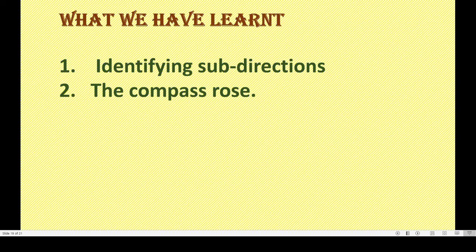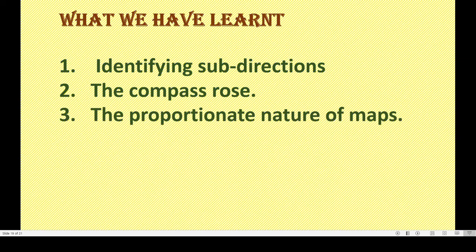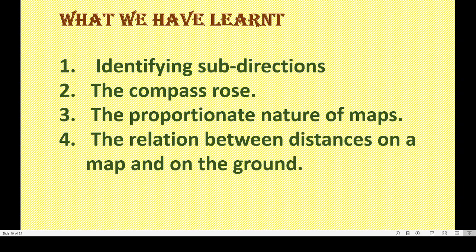That is called compass rose. The proportionate nature of maps means using proper scale and drawing the things according to the scale proportionately. The relation between distances on a map and on the ground, that is according to the scale, right? These are what we have learned today.